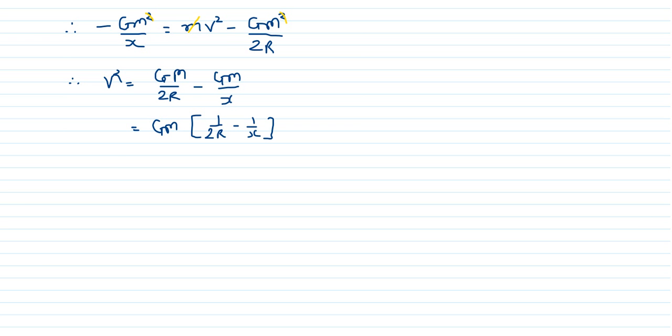So here we can say that v square is equal to 6.67 into 10 raised to minus 11 times 2 into 10 raised to 30, times 1 upon 2 into 10 raised to 7 minus 1 upon 10 raised to 12.